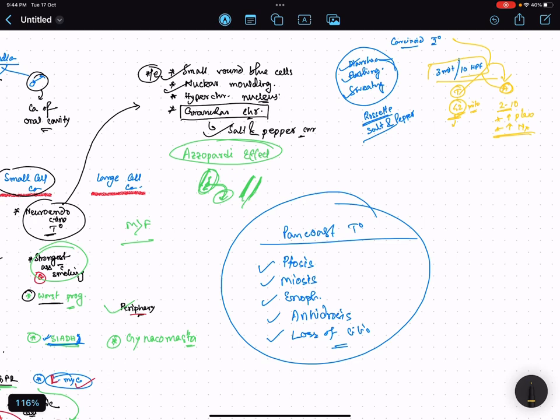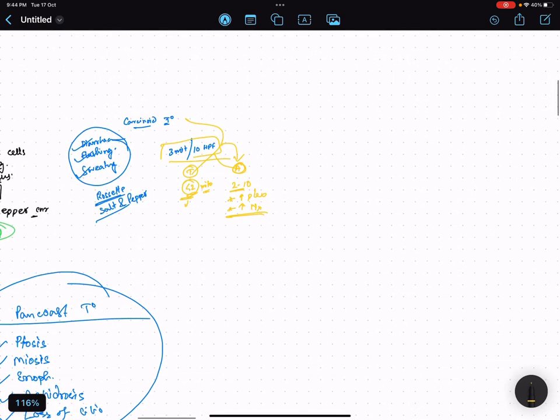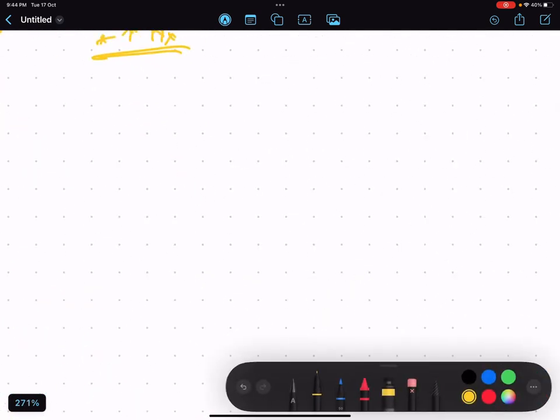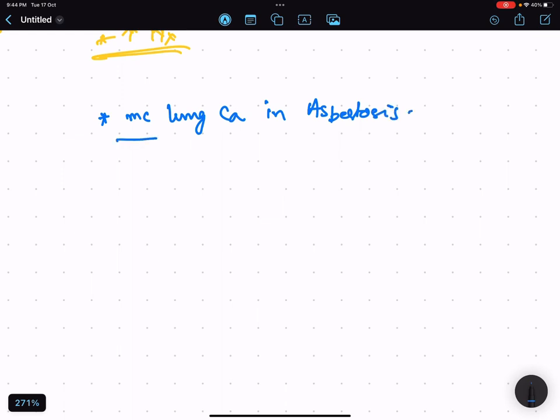Another important thing, one question they have asked is, which is the most common lung cancer in asbestosis. Asbestosis is an occupational lung disorder. If they ask for the most common lung cancer, answer adenocarcinoma of lung, which is most common.